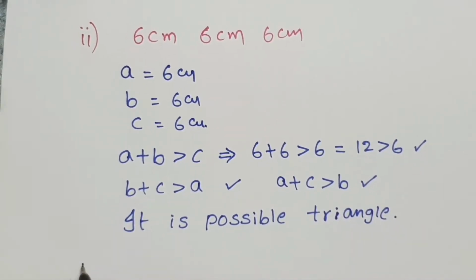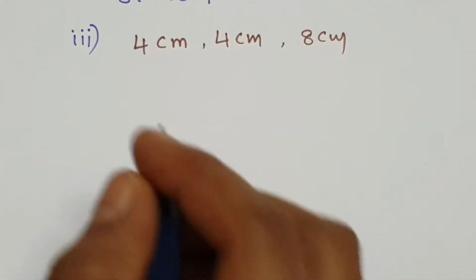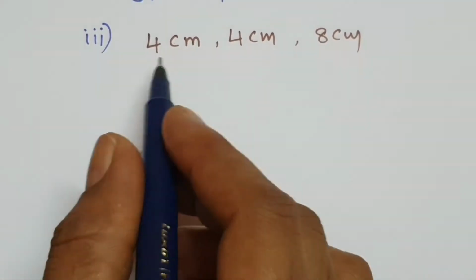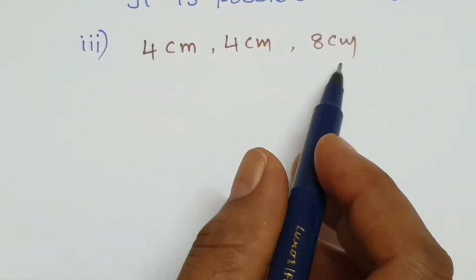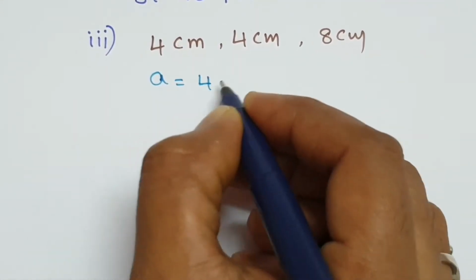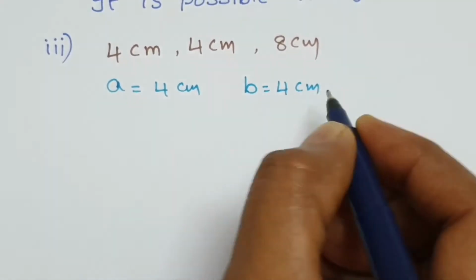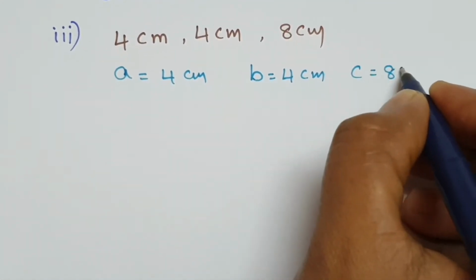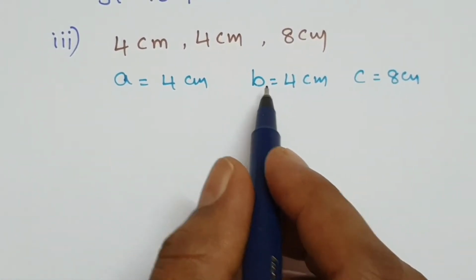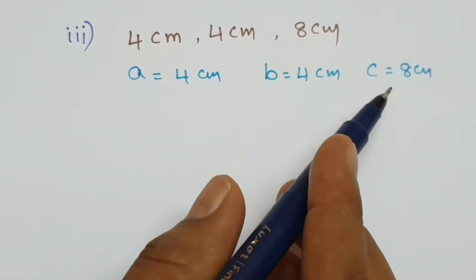Next, third question. 4 centimeters, 4 centimeters and 8 centimeters. AB, BC, CA. Otherwise, take small a 4 centimeters, small b 4 centimeters, small c 8 centimeters. Like AB, BC, CA. Otherwise, take small a, small b, small c.